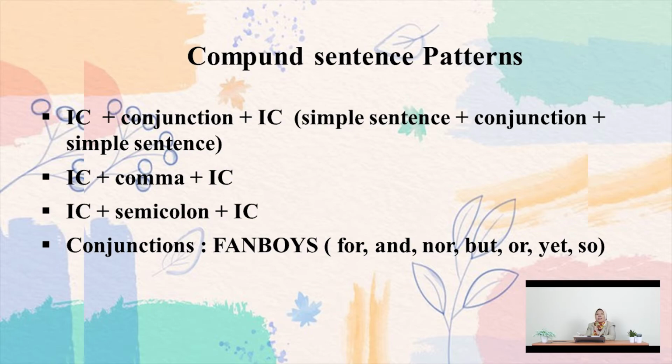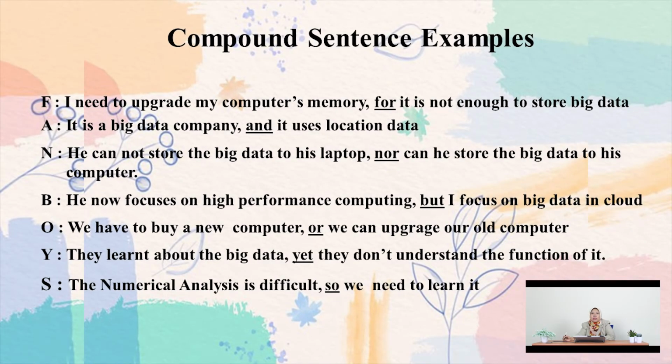Okay, this is the summary of compound sentences using for, and, nor, but, or, yet, so. For: I need to upgrade my computer's memory, for it is not enough to store big data.